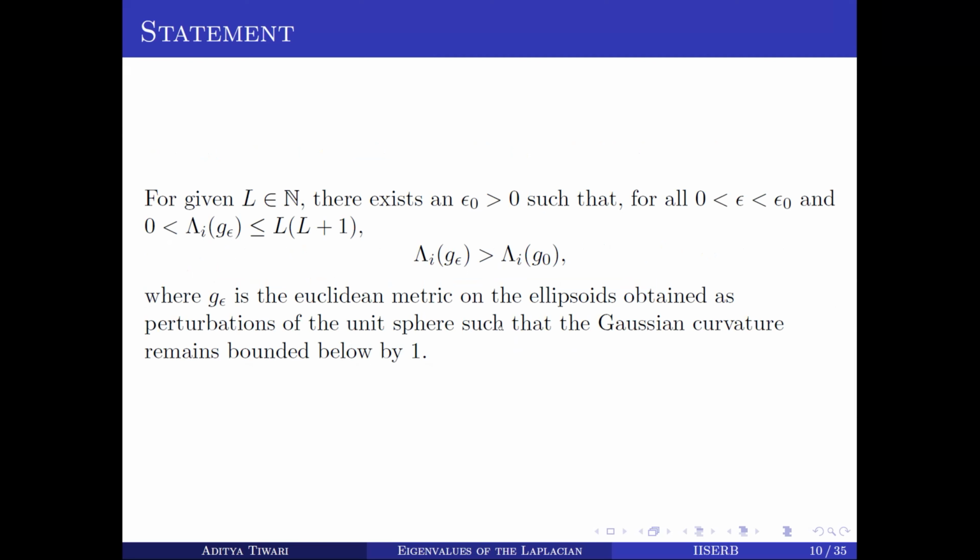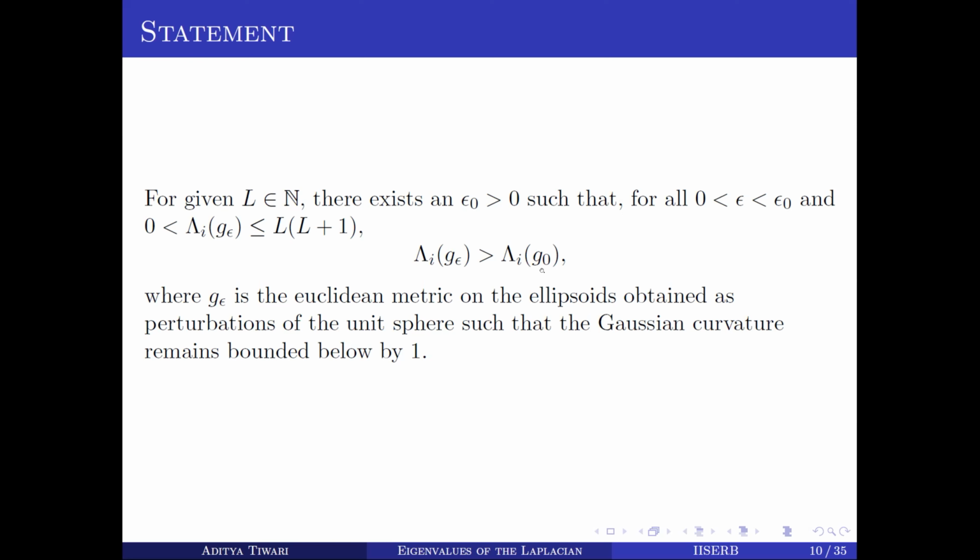So we have shown that if we take an ellipsoid which we obtained through perturbation of the unit sphere, whose Gaussian curvature is bounded below by 1, then given any L in N, there exists an epsilon naught, which depends on this curvature condition, such that for all epsilon between 0 and epsilon naught and all the eigenvalues between 0 and L(L+1), we have that lambda i of g epsilon is greater than equal to lambda i of g naught.